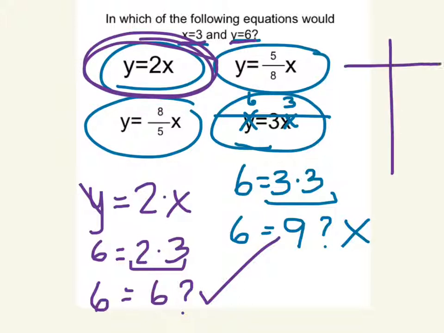So if I had a table, one of my coordinate pairs would be 3, 6.